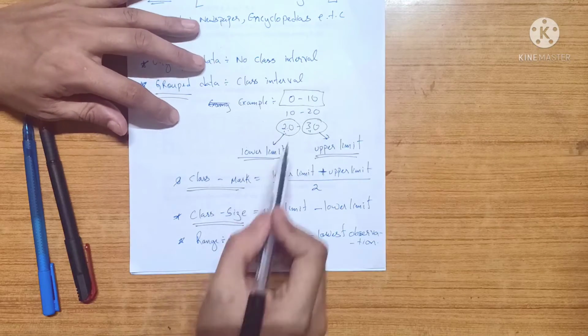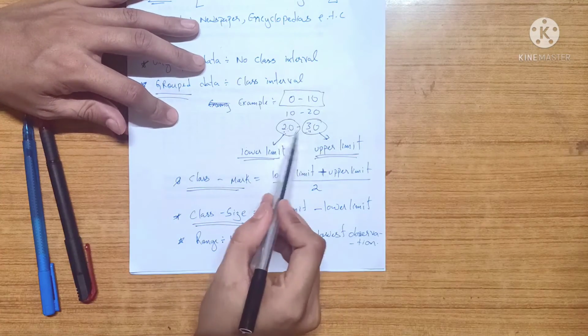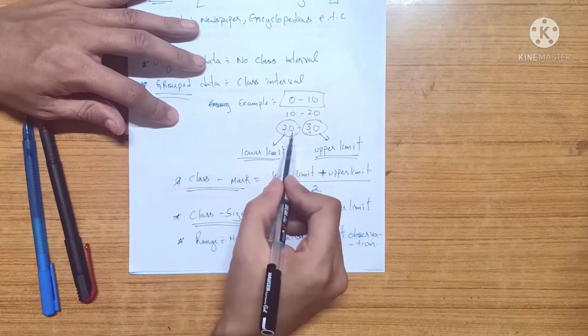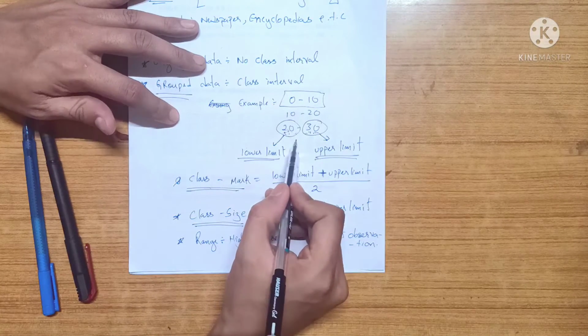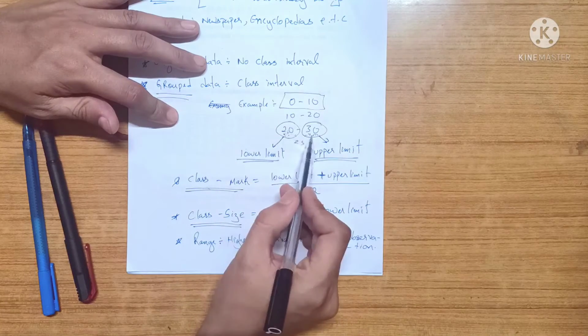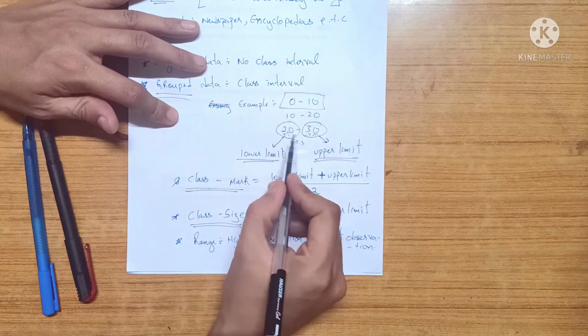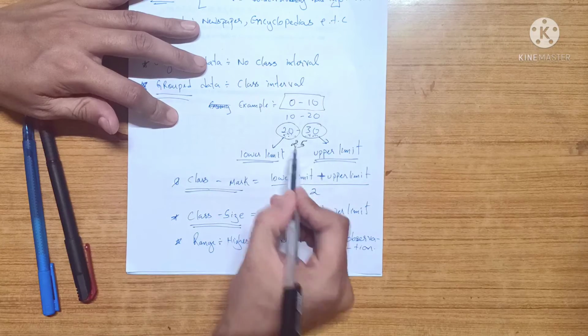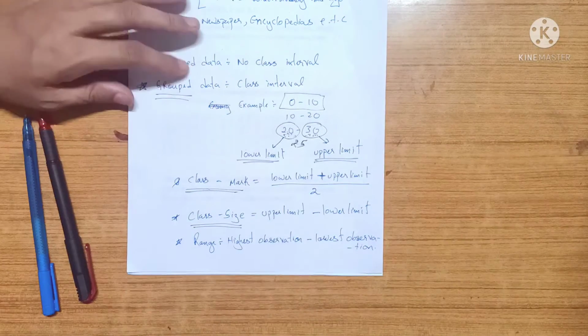In this case the class mark would be 25, and usually the class mark means the middle of these two. So between 20 and 30 the middle is 25. If you apply the formula, 20 plus 30 is 50, 50 divided by 2 is 25, so you get the same thing. So 25, that's a shortcut. Okay.